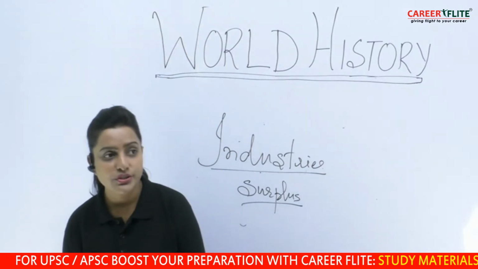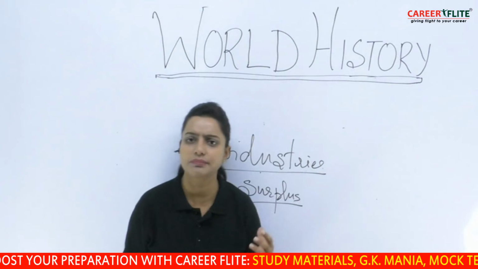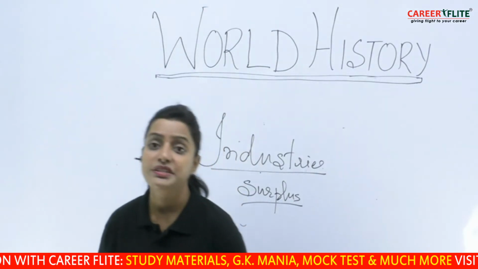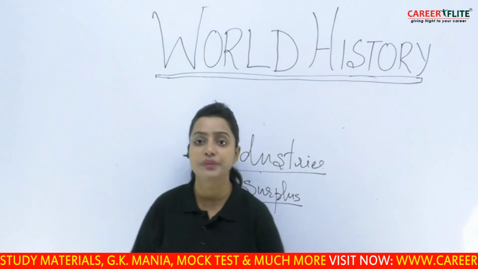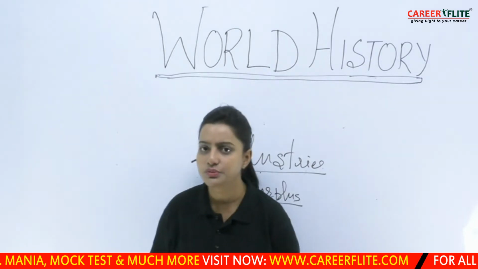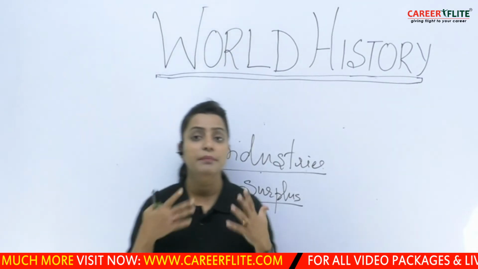So at this stage of history, what we see is that due to this increasing colonialism, due to this increasing imperialism, and also due to this kind of secret alliances that was taking place in Europe and also beyond, militarism also comes into picture, whereby many countries were actually developing their military power.